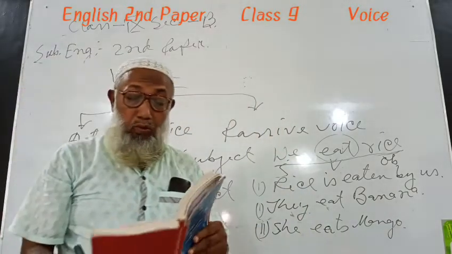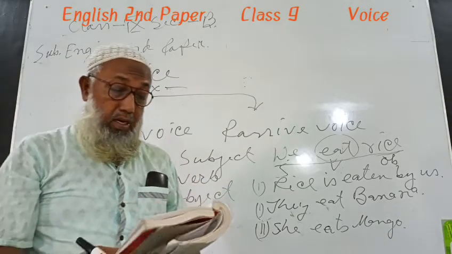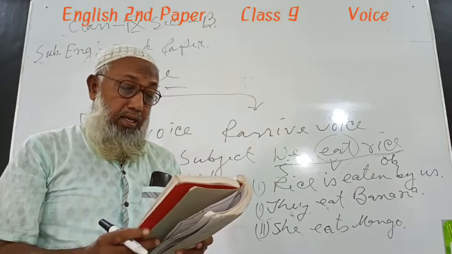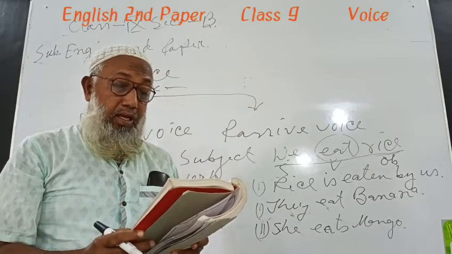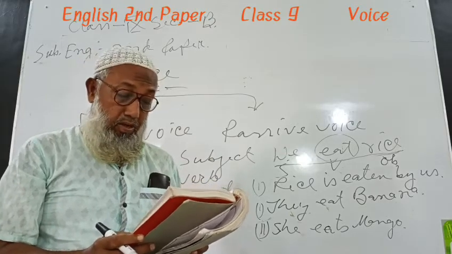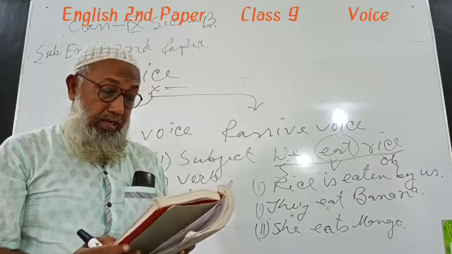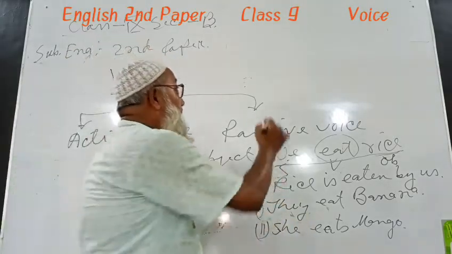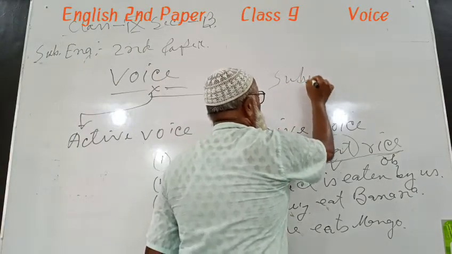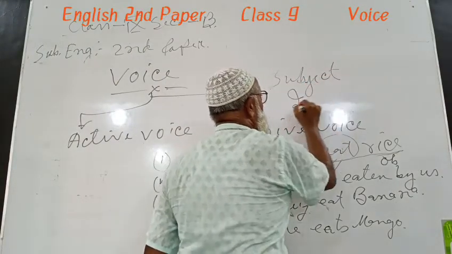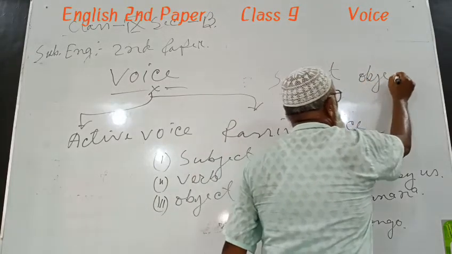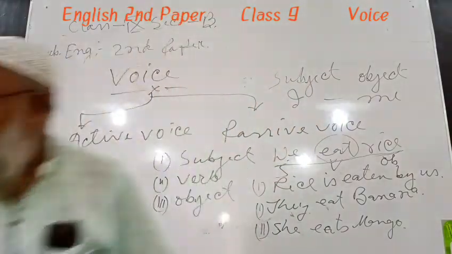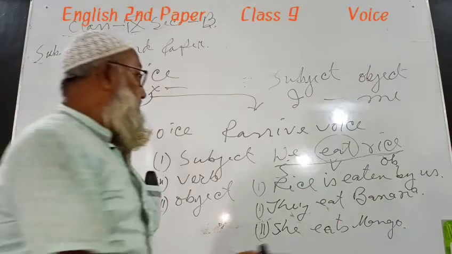Here we shall have to know about the simple present and past tense auxiliary verbs: am, is, are, was, were. Am, is, are are placed before the past participle form of the verb, and the preposition by should be set before the object. Here subject will be I, object will be me.